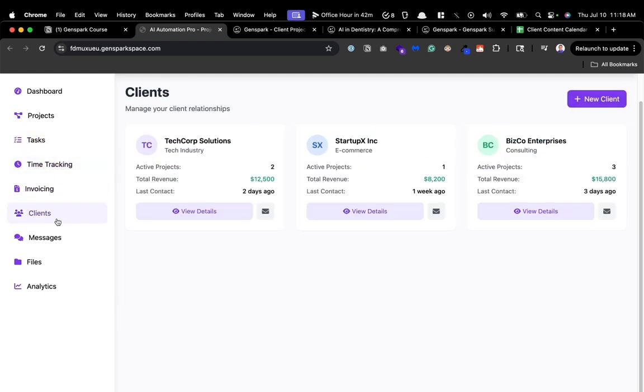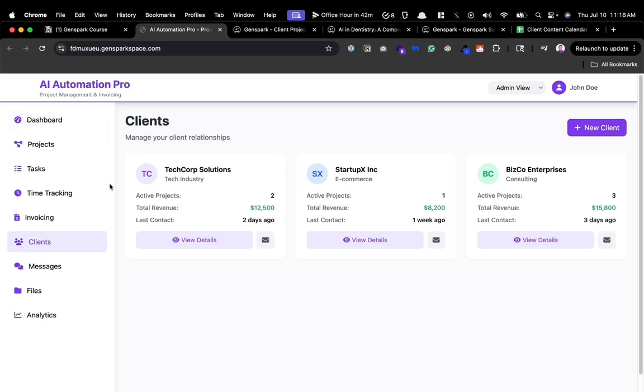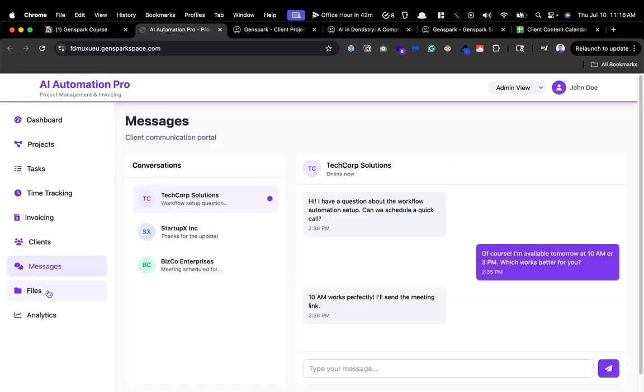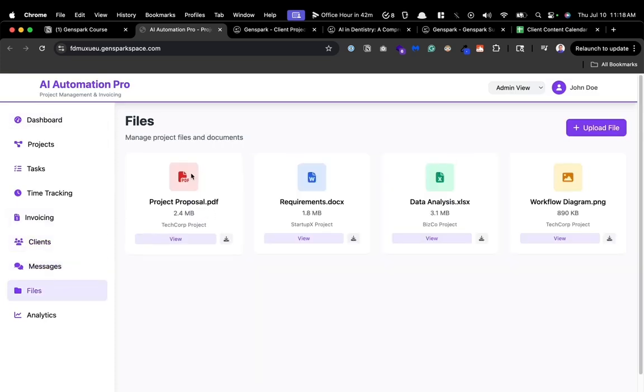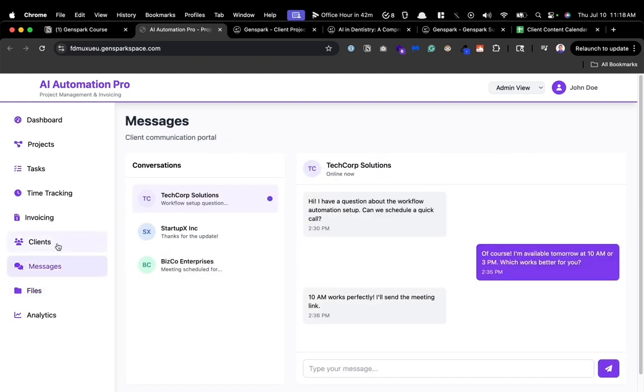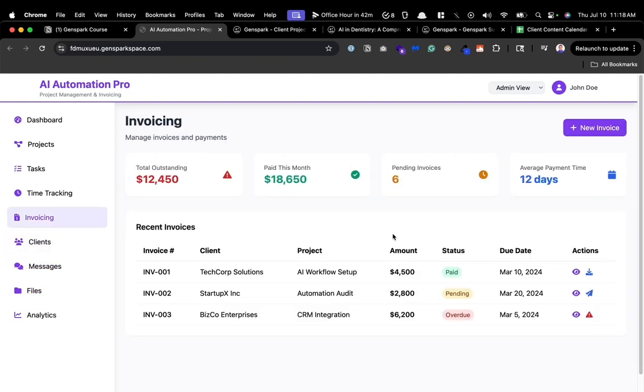This all came from one prompt to say, hey, build me a task and project management app for my business that has these requirements. So look, files, messages, nice, clean. But this will be like a mock-up that you'll then put into a Lovable, Replit, Bolt, or something like that to actually build out, or even a Firebase, for example.